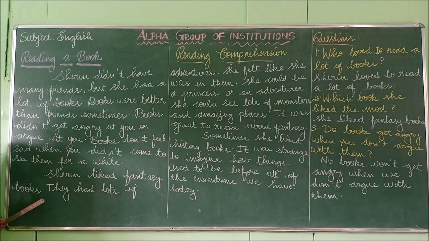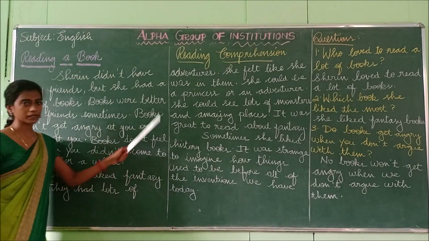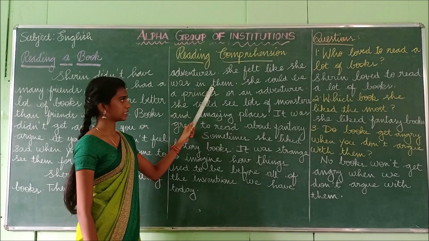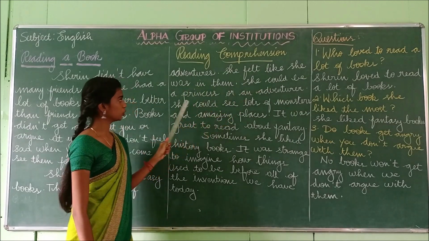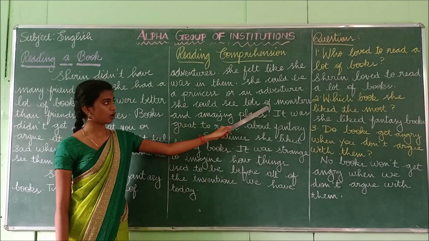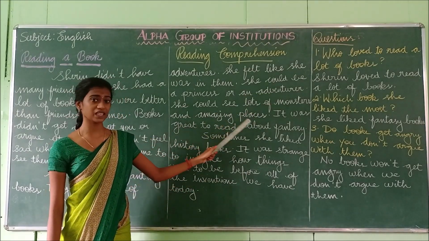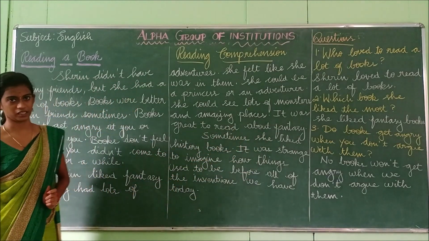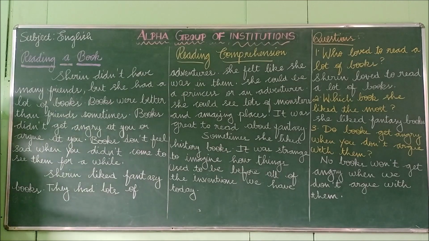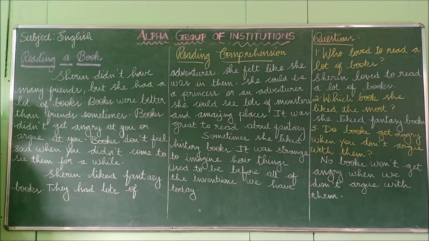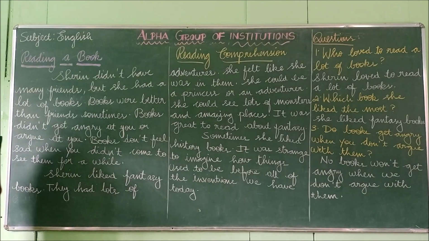Sherin liked fantasy books. They had lots of adventures. She felt like she was in them. She could be a princess or an adventurer. She could see lots of monsters and amazing places. It was great to read about fantasy. So what kind of books does Sherin read? Yes, she likes to read fantasy books. Okay, she likes to read fantasy books. So fantasy means adventurous books.